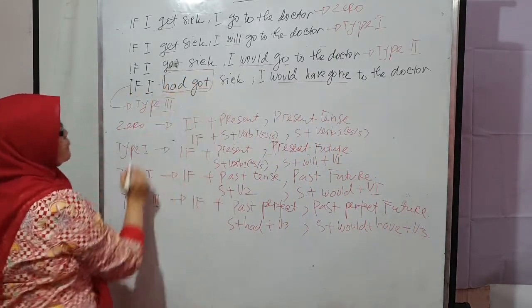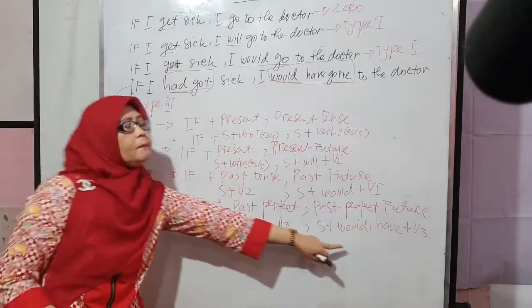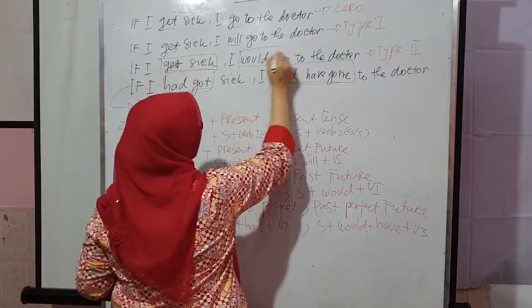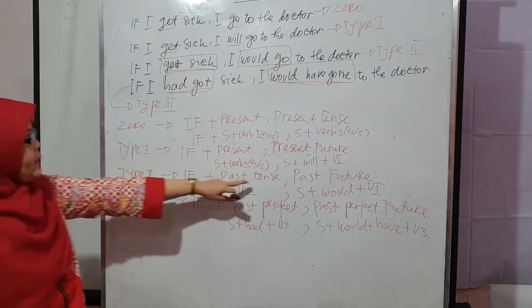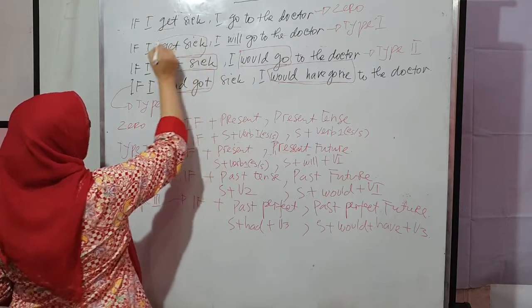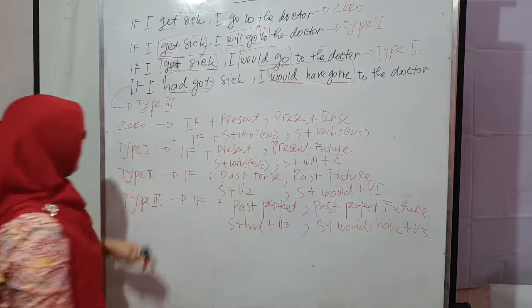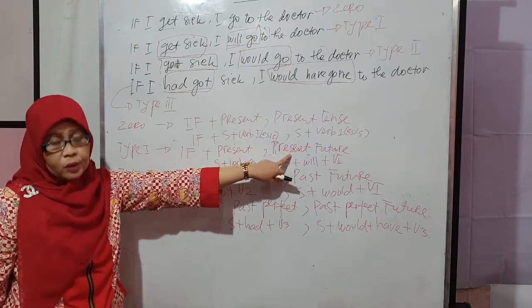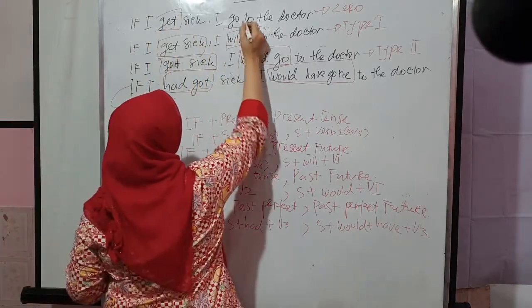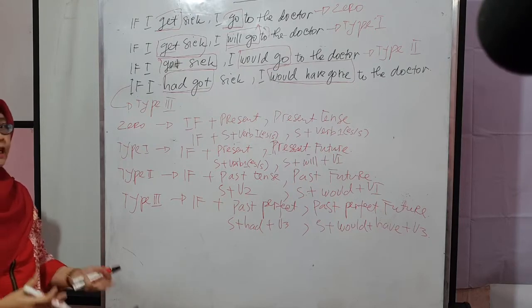Okay, look at here. Had, would have gone. This is past perfect future. And then go, would go. That is past tense, past future. And then get, then will go. It is present future. The zero is get, and then go. Okay. Is it clear, yeah? And I think that is very easy.